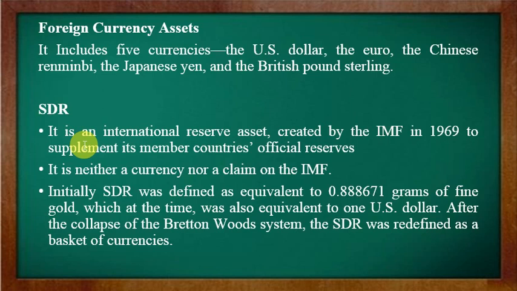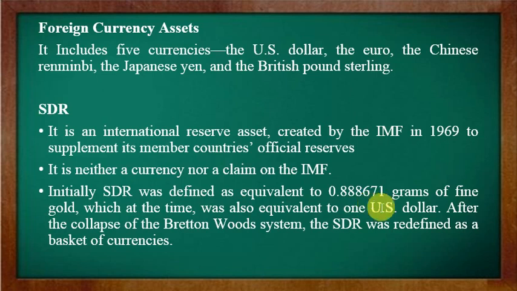So this SDR has replaced, or not replaced, but in that sense we can say now all the member countries are using SDR as the common currency, common component, so that they can borrow foreign currency from this IMF institution. This is defined as equivalent to 0.888671 grams of fine gold. Hence this SDR is also known as paper gold.